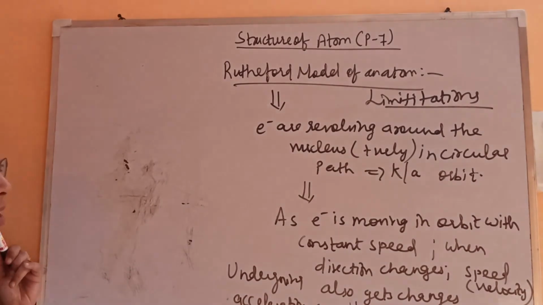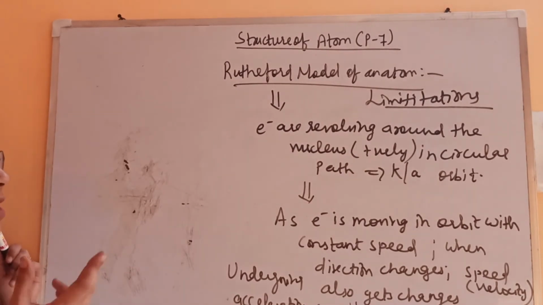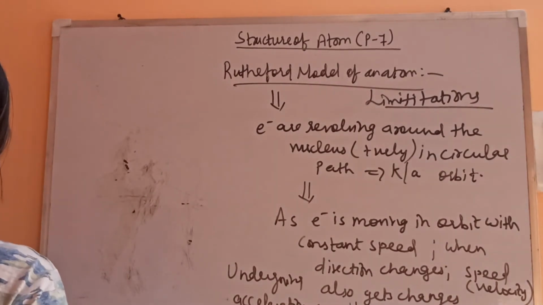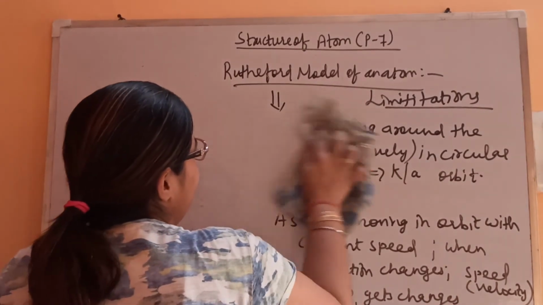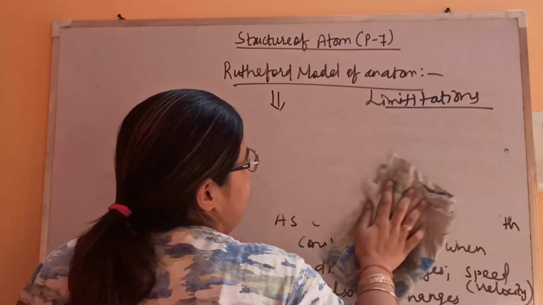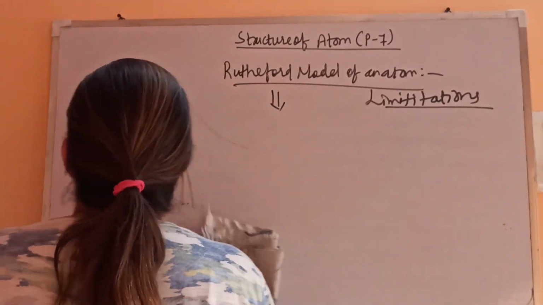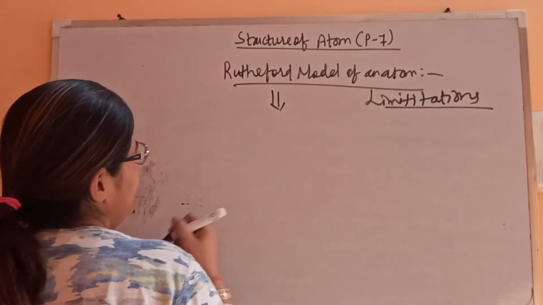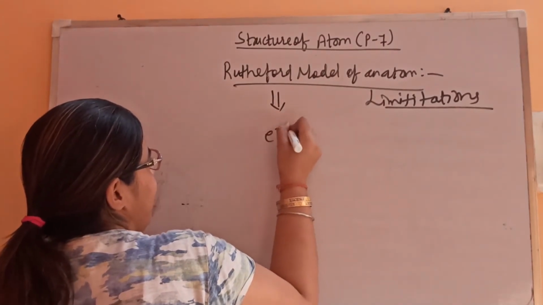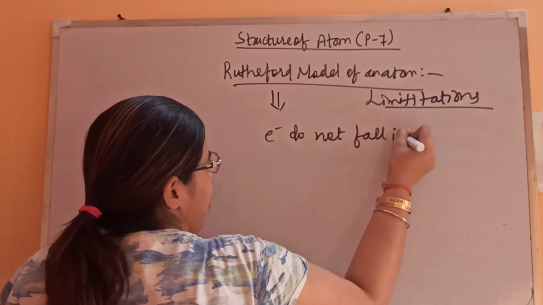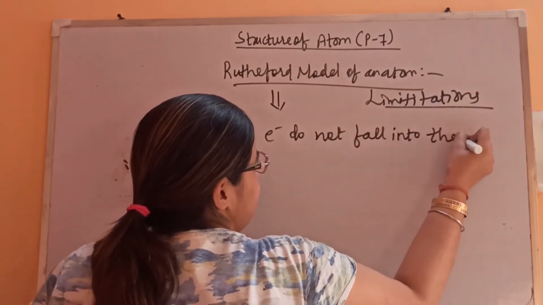When the direction changes, the velocity also changes, and then it is undergoing acceleration. And according to Rutherford, why does the electron not fall into the nucleus?